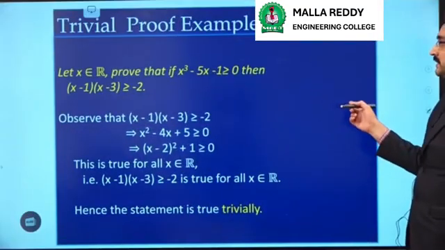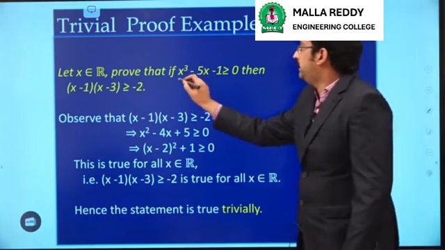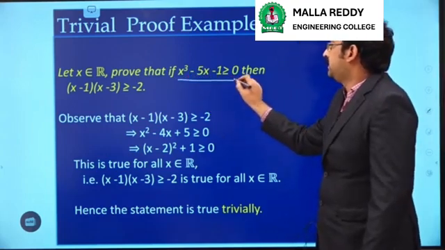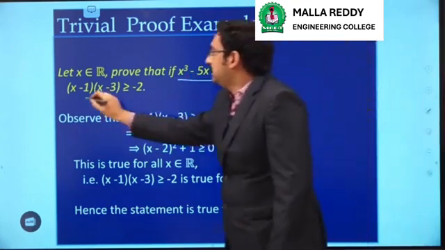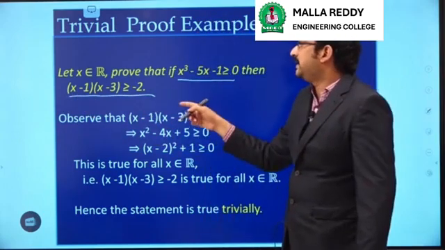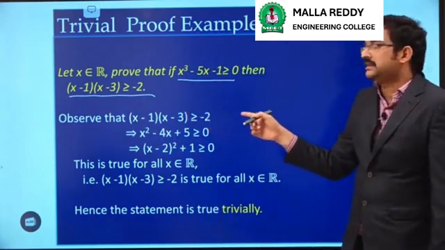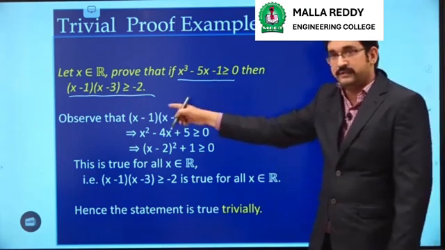One more example is here. If x square minus 5x minus 1 is greater than or equal to 0, then (x minus 1)(x minus 3) is greater than or equal to minus 2. We have to prove this.